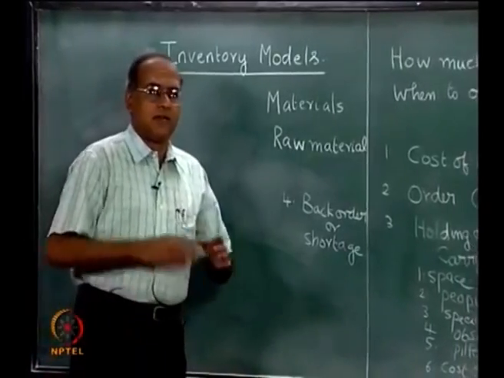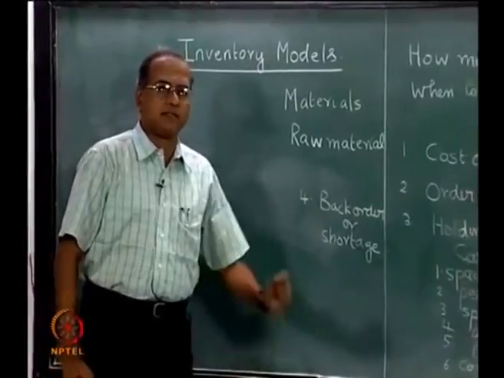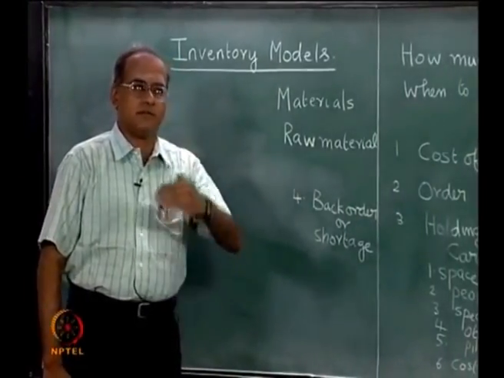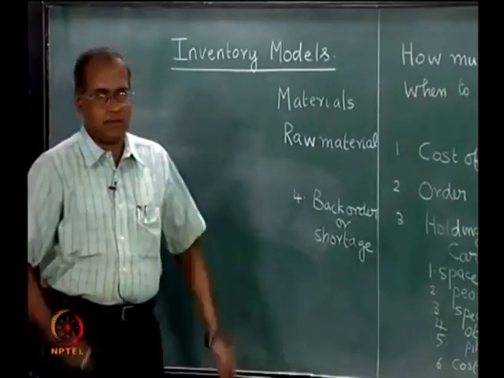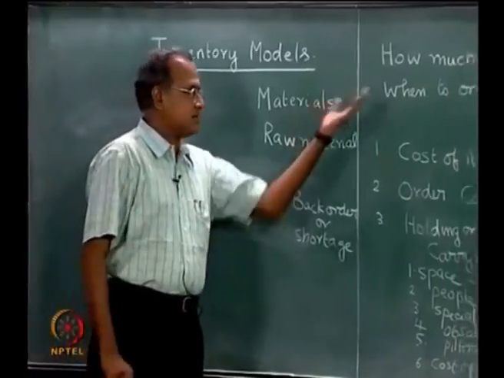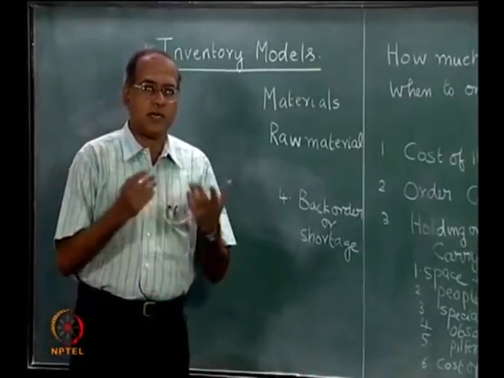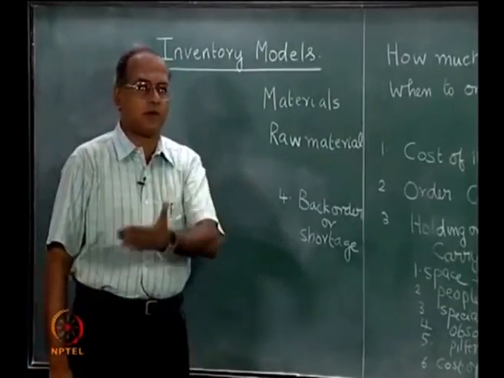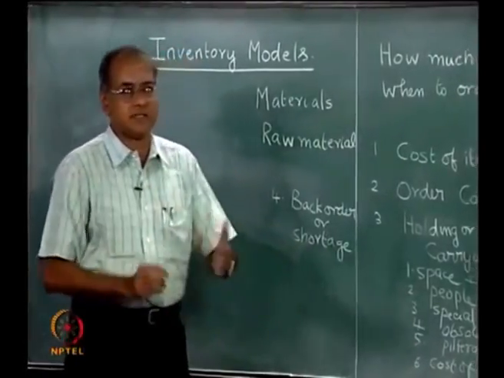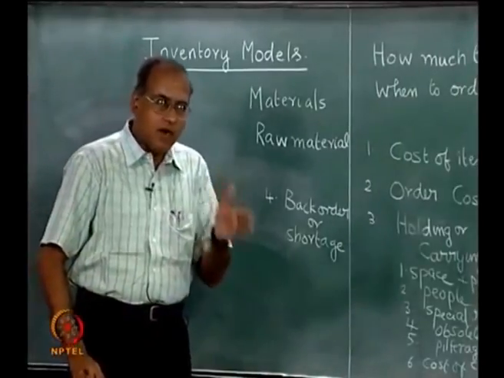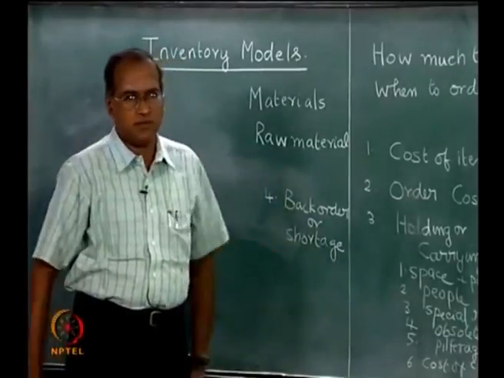Now, let us assume that we are buying a certain item, and based on the availability of this item, let us say that we have scheduled the production of a certain product or a component, let us say on a Friday, and let us assume that this item is expected to come on Thursday, so that on Friday morning when the production happens, the material is available for production. And let us assume for some reason we are not getting it on Thursday or Friday, and when the Friday morning when the production is about to begin, the item has not come, it is not available.